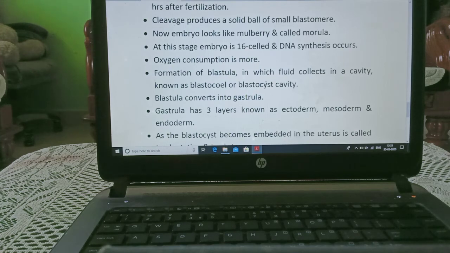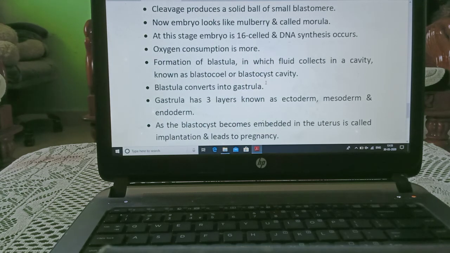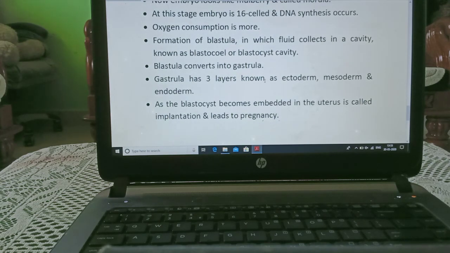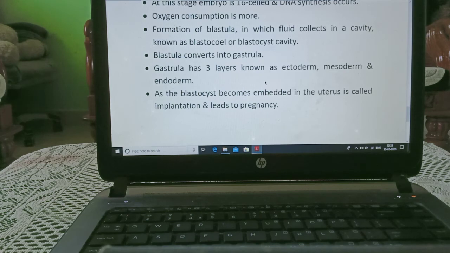Now the embryo looks like a mulberry, and that is known as morula. At this stage, the embryo is 16-celled and DNA synthesis occurs. Oxygen consumption is more. Formation of blastula, in which fluid collects in a cavity known as blastocele or blastocyst cavity. Blastula converts into gastrula. Gastrula has 3 layers, that is ectoderm, mesoderm and endoderm. When the blastocyst becomes embedded in the uterus, it is called implantation and leads to pregnancy.